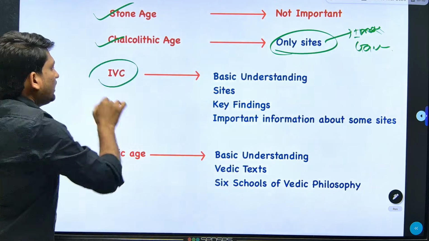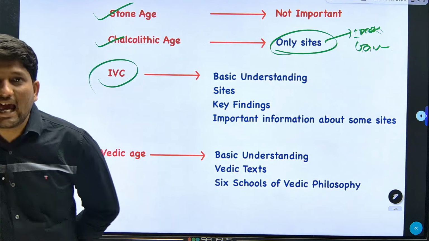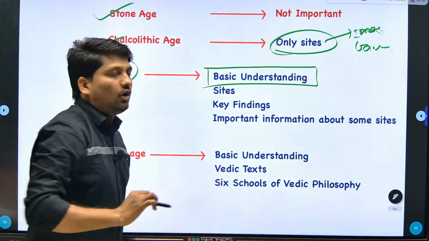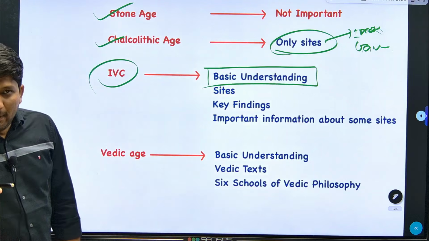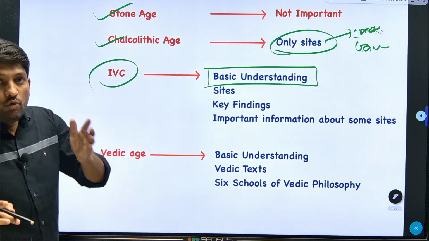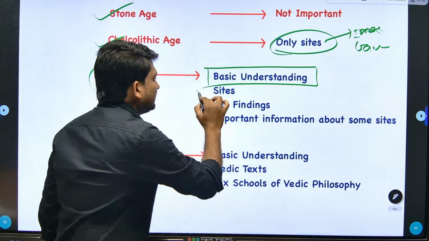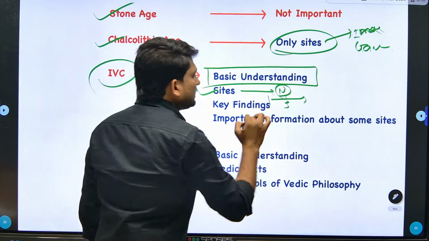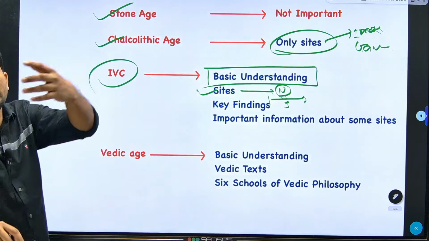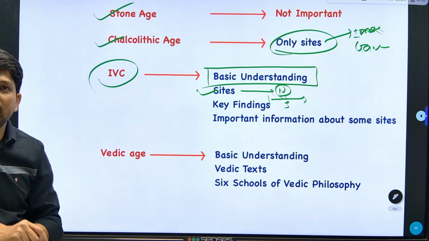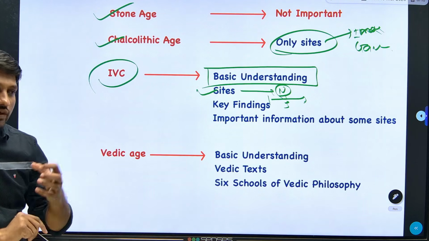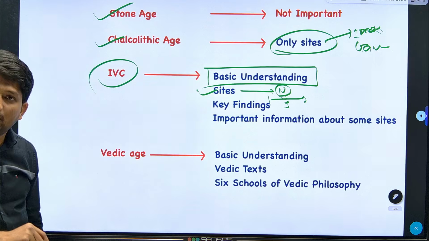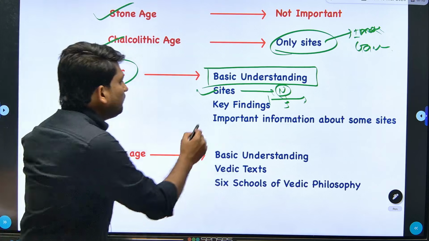Next, what is important from the IVC is a basic understanding of the Indus Valley Civilization or Bronze Age culture. Apart from this, you need to remember the different sites: which is the northernmost, southernmost, easternmost, westernmost, where Alamgirpur is present, where Daimabad is present, where Shortugai is present. These sites and their states are important, along with some key findings.